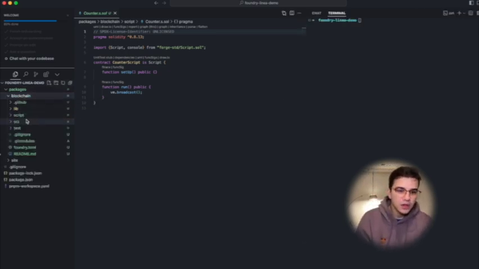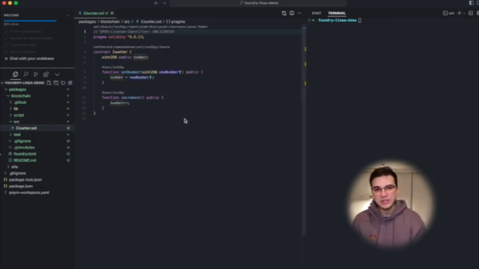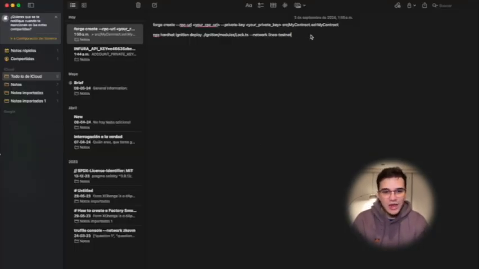Basically, this is already done. We have a counter contract. It's also created with the main configuration of Foundry. So this time we are going to do the same again. We have this command right here, which is the one we need to call to deploy our contract, because we already have a contract, as I mentioned. So we can run forge create, we can add the RPC URL.